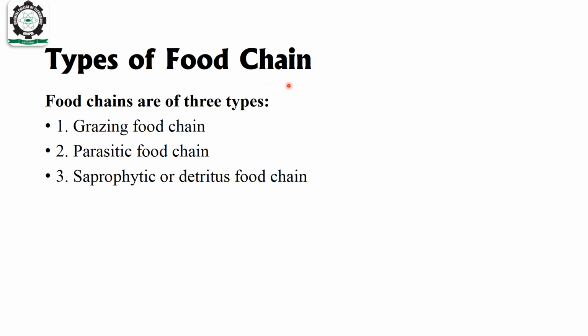Types of food chains. The food chains are of three types. First, grazing food chain. Second, parasitic food chain. Third, saprophytic or detritus food chain.